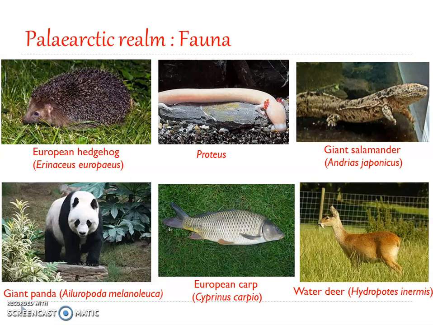Then you have the Proteus, which is a salamander, and you have the giant salamander. You can see Andrias japonicus. It is a giant salamander, the only extant group of Andrias giant salamander from East Asia. It was earlier known as Megalobatrachus, and now it is Andrias japonicus.